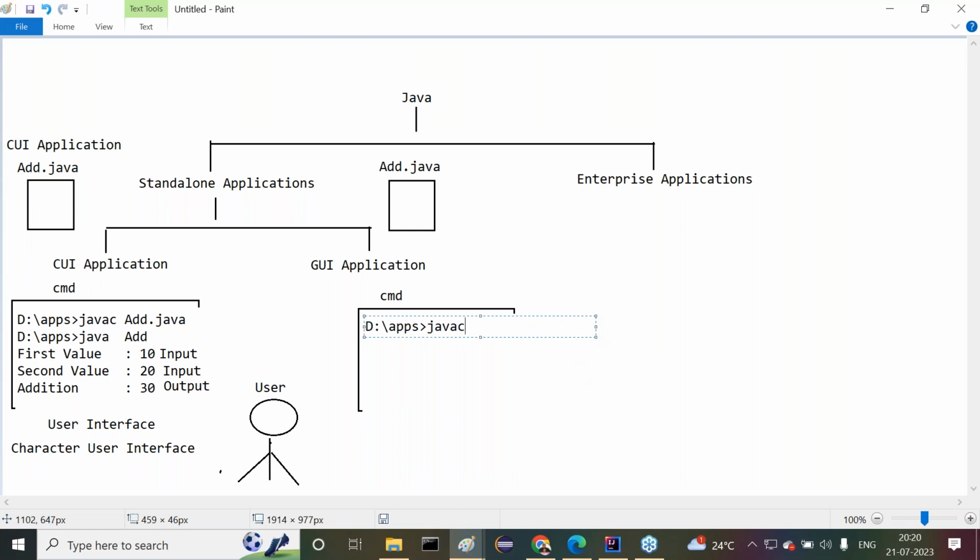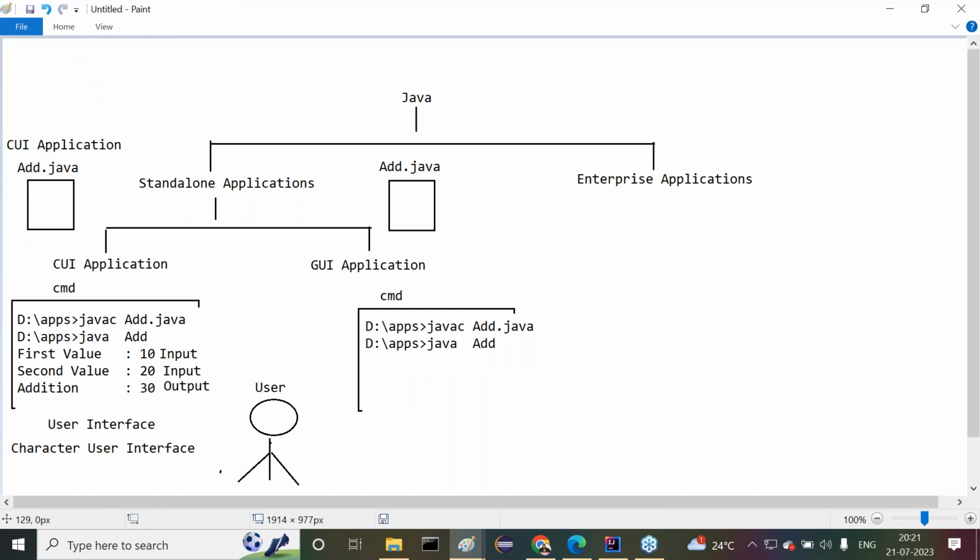There I'm going to use the compilation command. What is that compilation command? We are using javac space add.java, that we have to provide. When we provide javac add.java in d:/apps, compilation is successful. No compilation errors are identified. Then we provide java space add. Whenever we give java space add, then immediately what is going to happen, guys, all of you observe carefully.